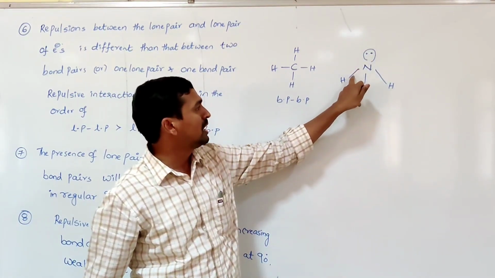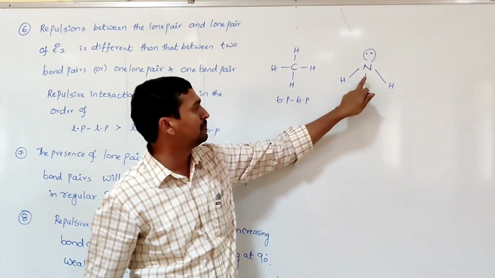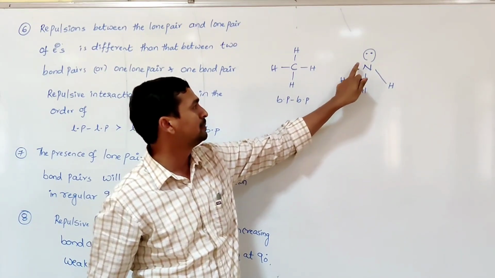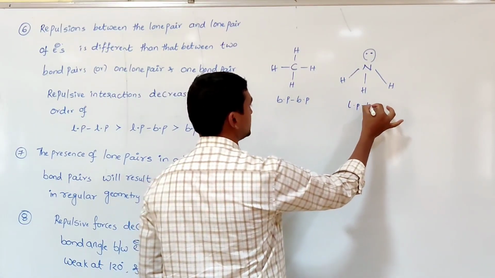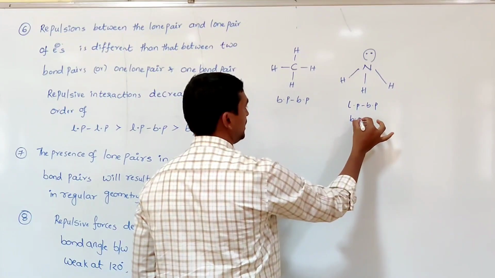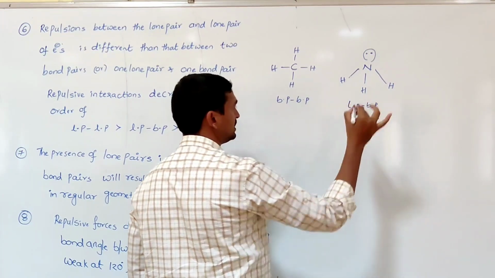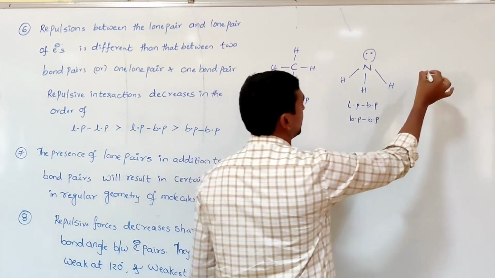So that's why here the repulsions exist between bond pair and bond pair, and bond pair and lone pair. That means there are two types of repulsions: lone pair–bond pair and bond pair–bond pair repulsions. Suppose in the case of a water molecule.